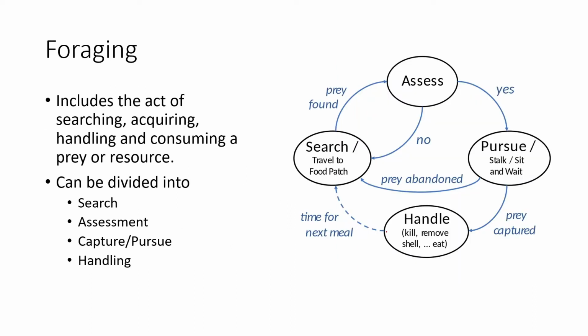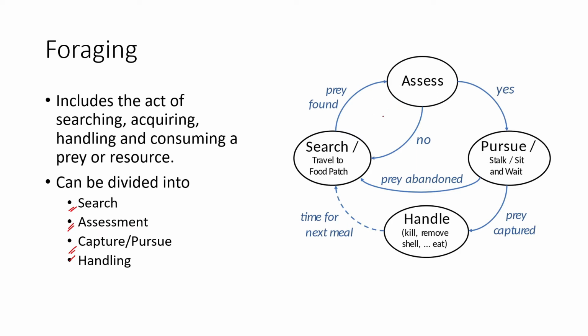In predation, foraging is the most important act. Foraging refers to the act of getting or eating the particular resource, but also the searching, acquiring, handling, assessing. So all that interaction that happens within acquiring food is called foraging. Foraging can be divided into multiple acts or multiple processes, and all of them are interrelated.